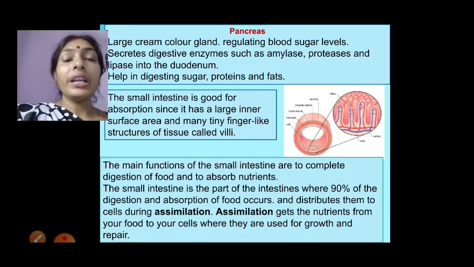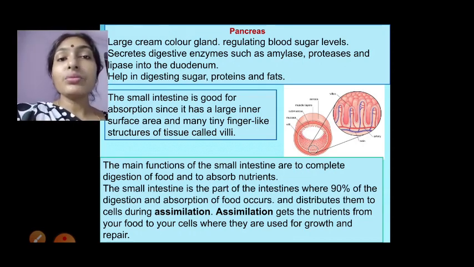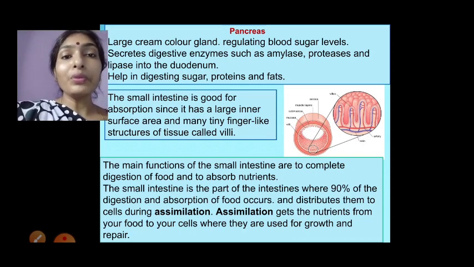As the food is absorbed by the body through the villi, it gets assimilated in the blood. When this food is assimilated in the blood, it means we get energy from the blood, and the food nutrients start their work. Like that, we get energy from carbohydrate-rich food, and proteins help us to grow.